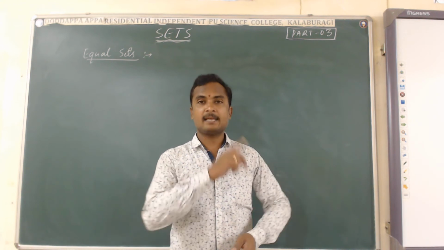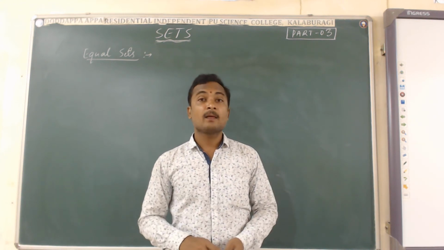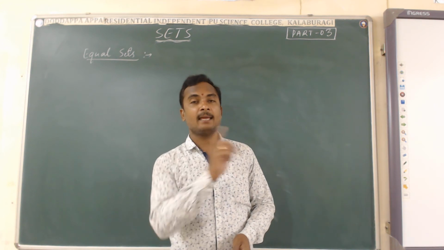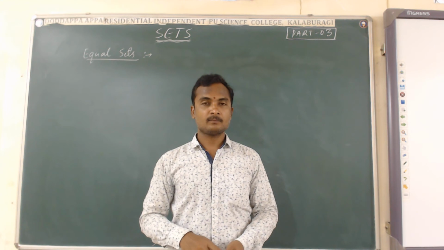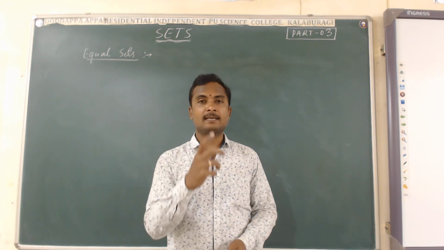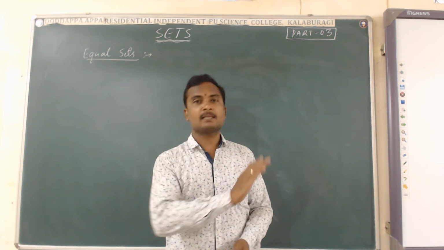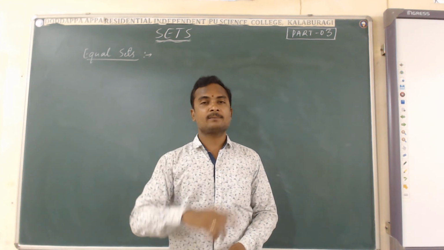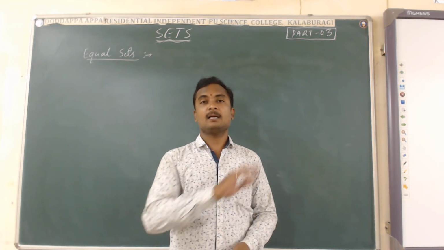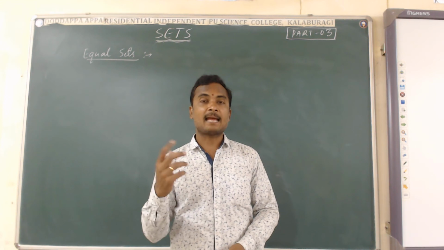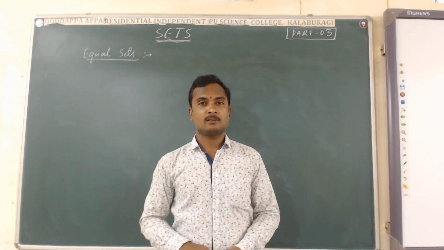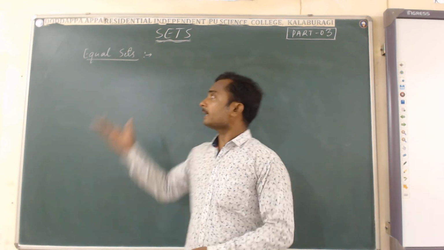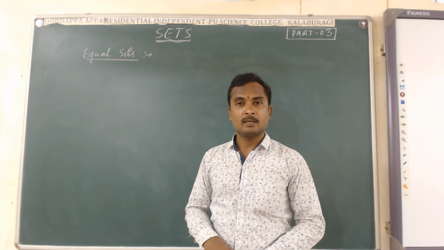then these two sets are said to be equal. That is, the set A and set B are said to be equal if and only if the set A and set B have exactly the same elements. The elements which are present in the set A must be present in the set B. It means exactly the same and equal number of elements. Then those two sets are said to be equal sets.